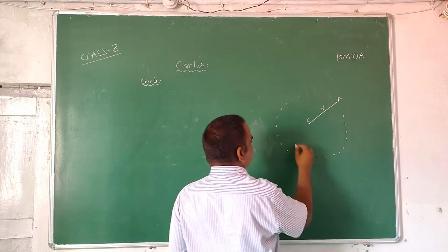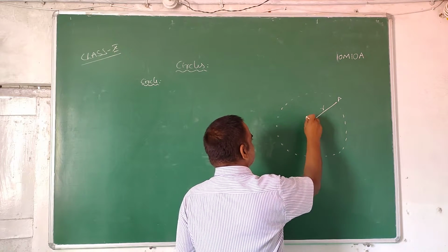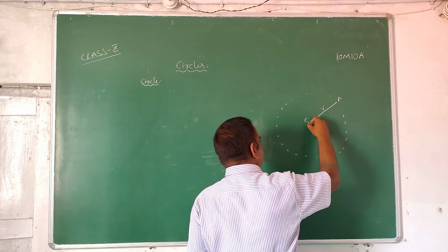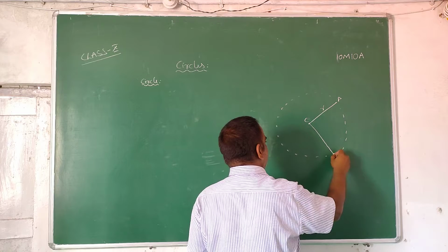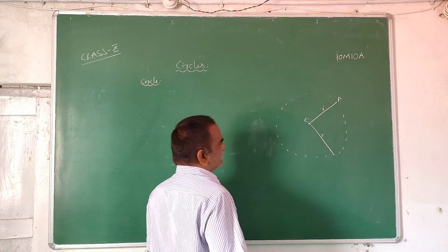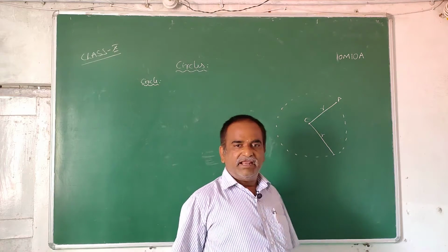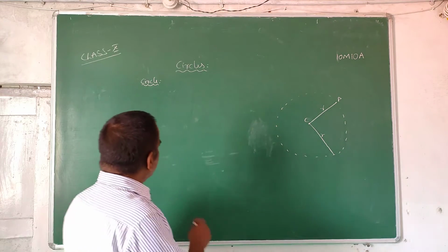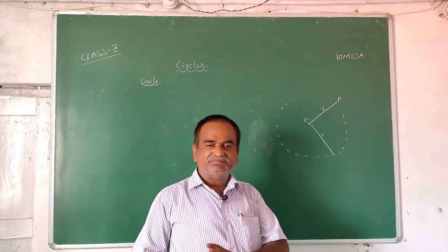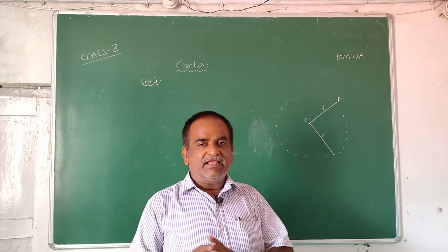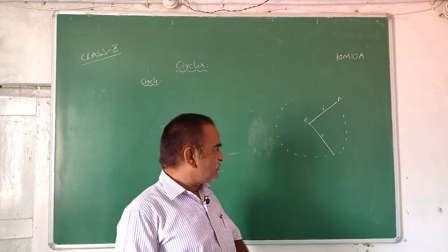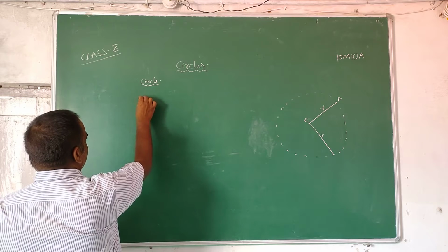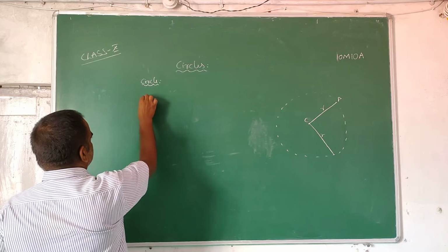Understood? This path. And this fixed point is known as the center of the circle, and this constant distance is called radius. So all radii of a circle are equal. This is about the circle. Understood? Now various definitions in the circle chapter we'll discuss. Okay? First and foremost, we are beginning with arc.